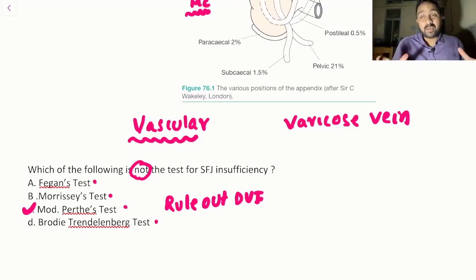So the clinical examination part which you have learned in your MBBS is going to come handy while you solve your INI paper. And guys, those doing internship, you must have definitely seen this modified Perthes test being done, if not by your consultants, at least by your juniors for their MBBS exam. Because nowadays we normally do duplex and the role of this test is barely minimal, but then for your clinical practice, there are some old school examiners who still want you all to perform this test, and there is the need for knowing this test.